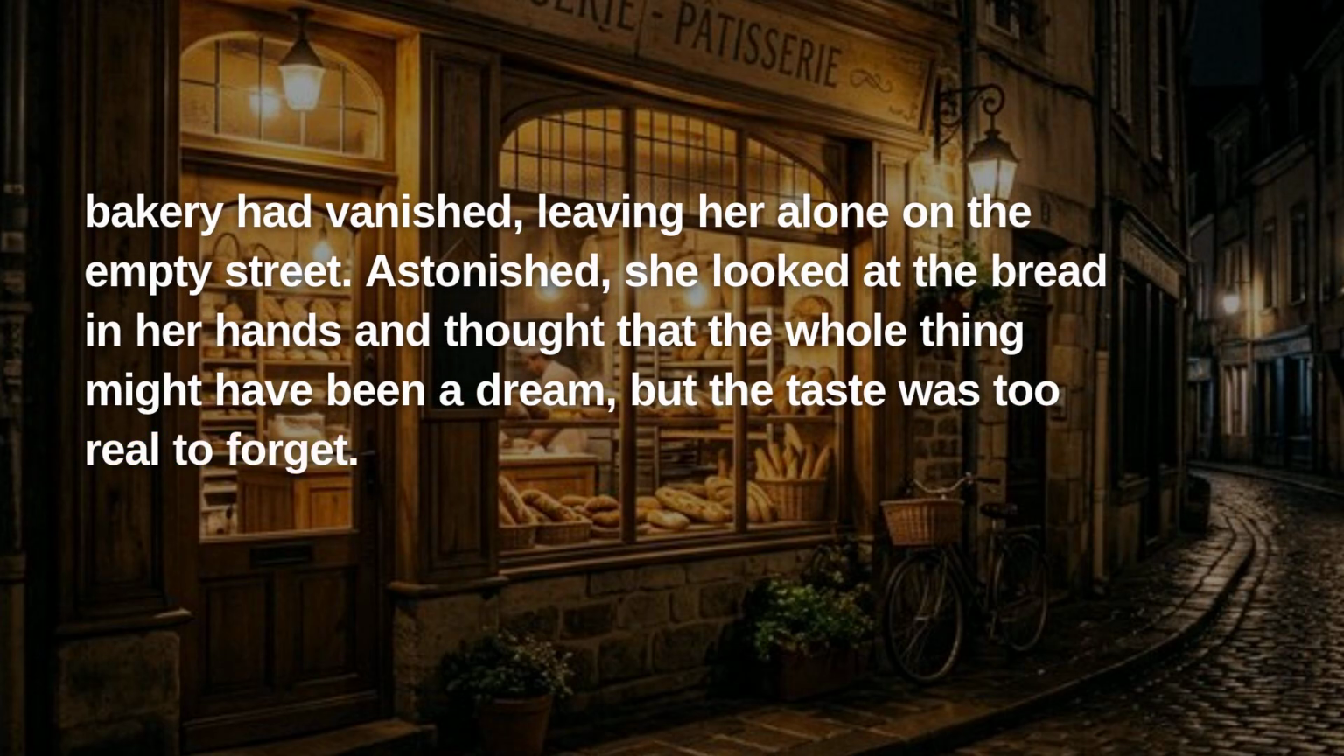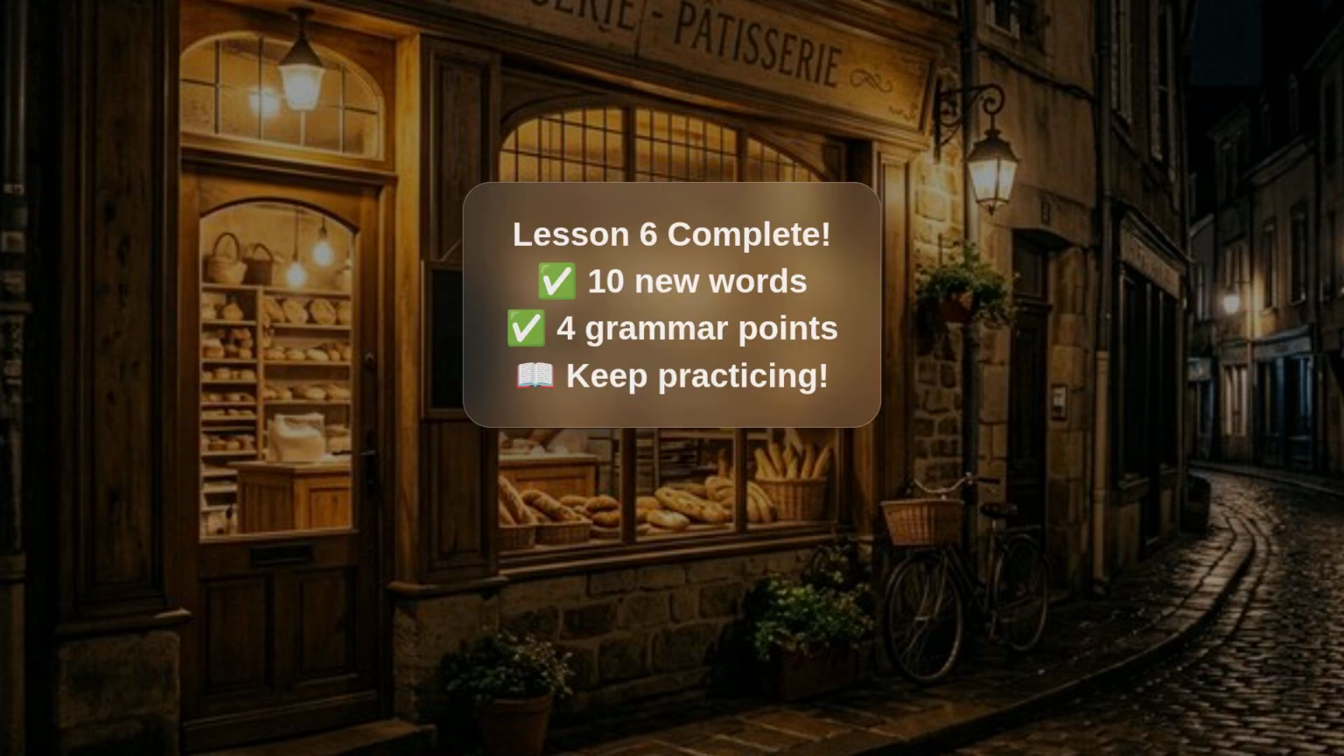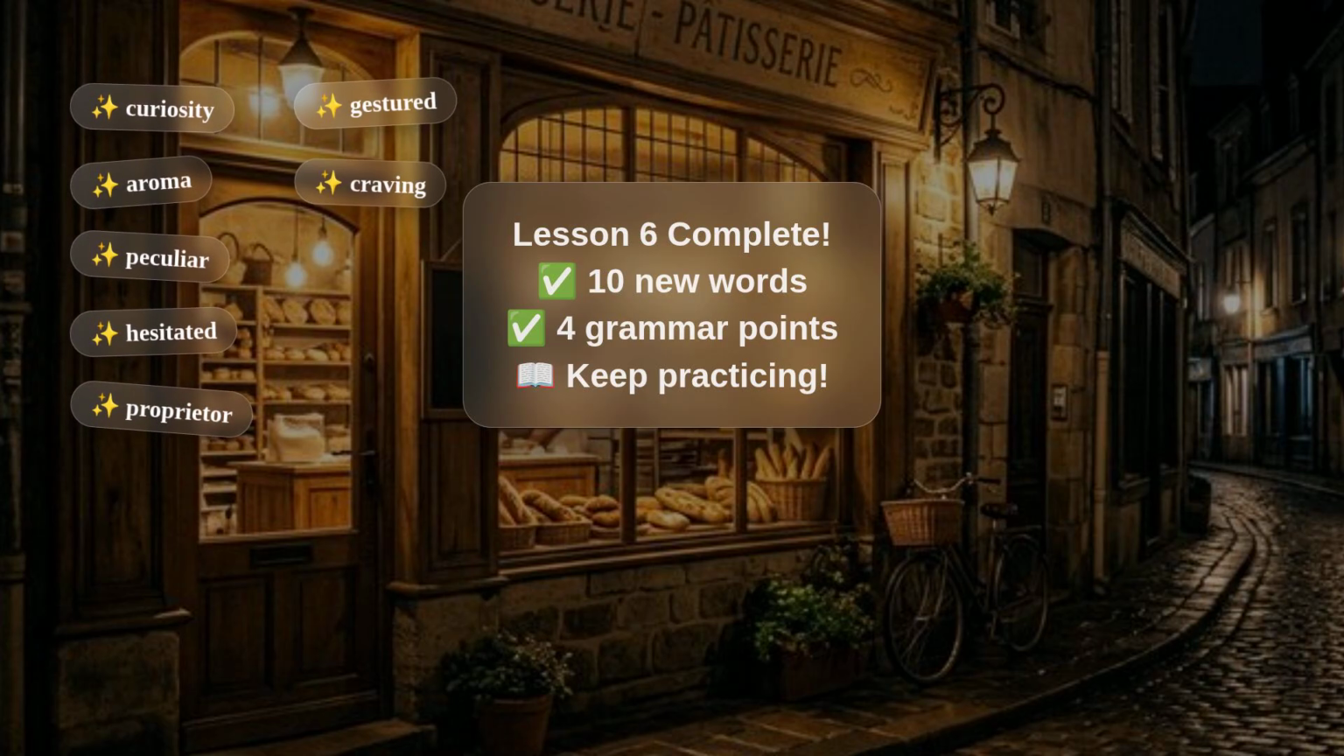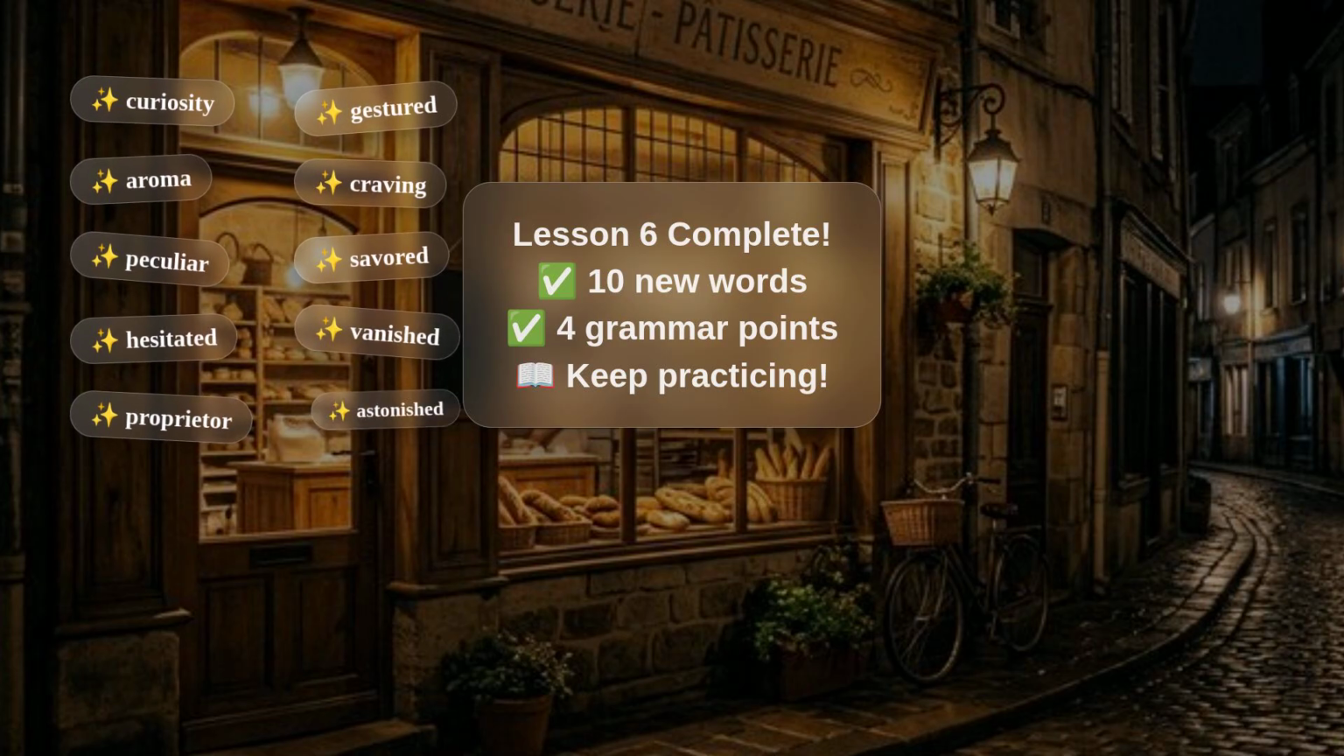And that was our story for this lesson. What a beautiful mystery. And that is a wrap for this lesson. You did amazing work. Let's look at everything you learned. Vocabulary. You learned 10 new words in this lesson. Curiosity, aroma, peculiar, hesitated, proprietor, gestured, craving, savored, vanished, and astonished.